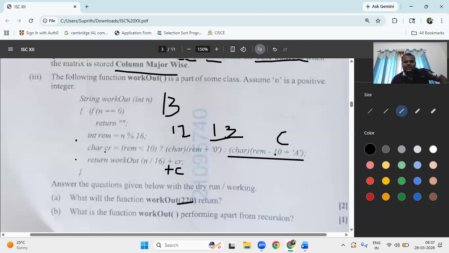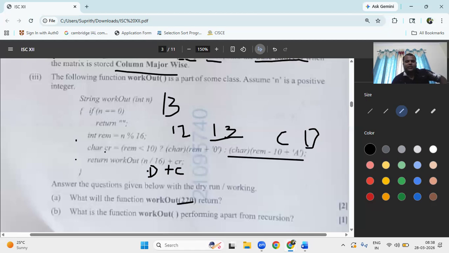13 minus 10 is 3. 3 plus the ASCII value of A, which is 65, 65 plus 3, you get the ASCII of D, right? So what value will come here? D here. Okay. Next, 13 divided by 16, you'll get the answer 0.